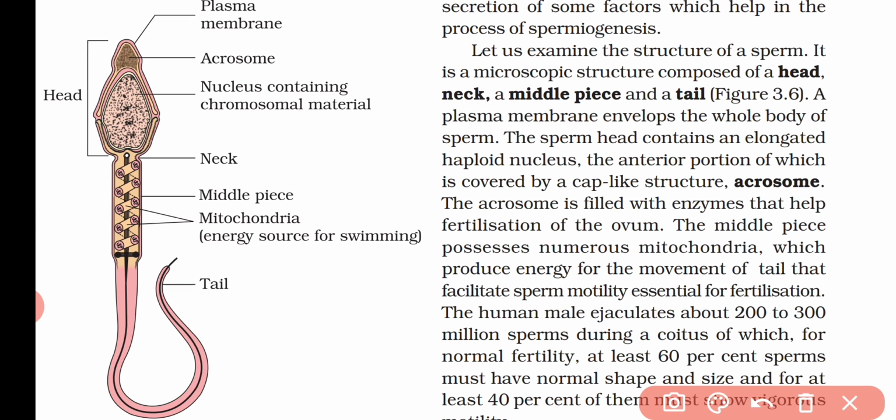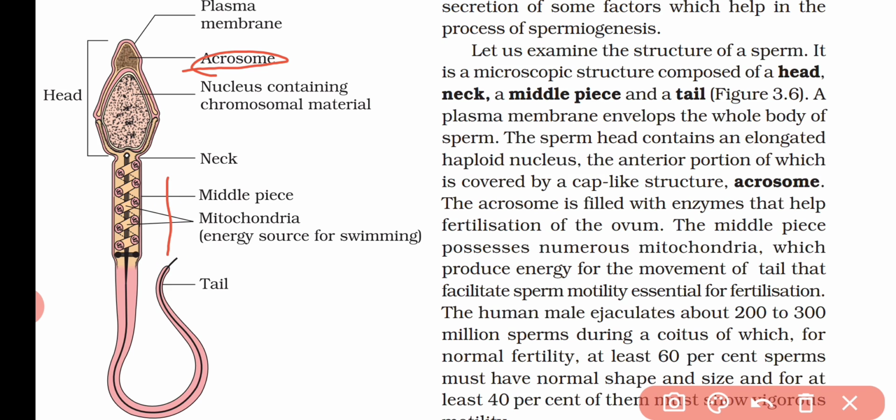On the top, it contains an acrosome, and this acrosome contains some enzymes that are able to degenerate the outer wall of the ovum, and that facilitates fertilization. So it is very important for any sperm that it contains an acrosome so that it can enter inside the ovum and fuse with it.